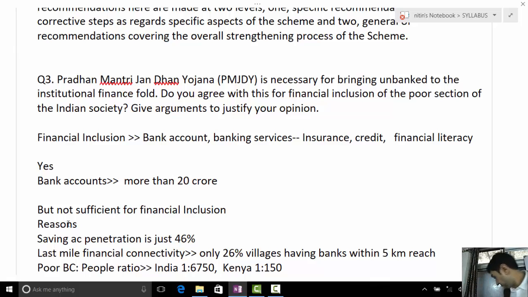Tell us, Vibhu. So first, financial inclusion: it ensures access to financial services like banking, savings accounts, credit, etc. in an affordable manner. Then a little about Jan Dhan: the account can be opened in any bank branch or business correspondent outlet. Then they're asking for an opinion.